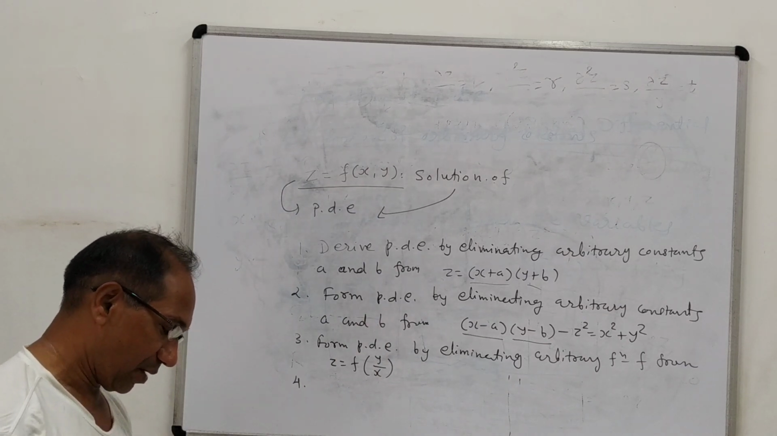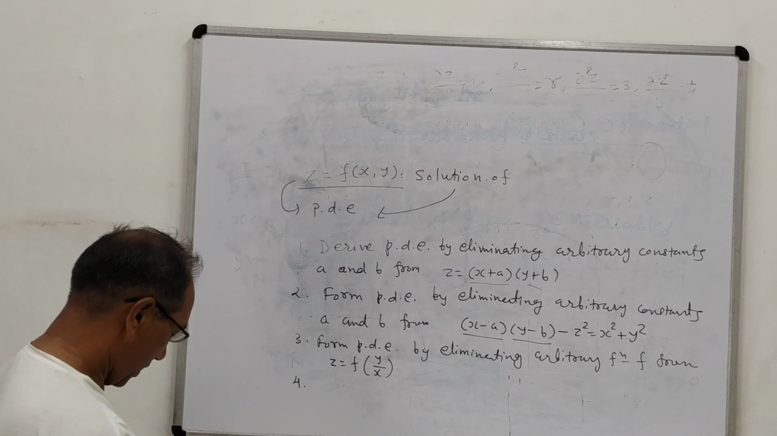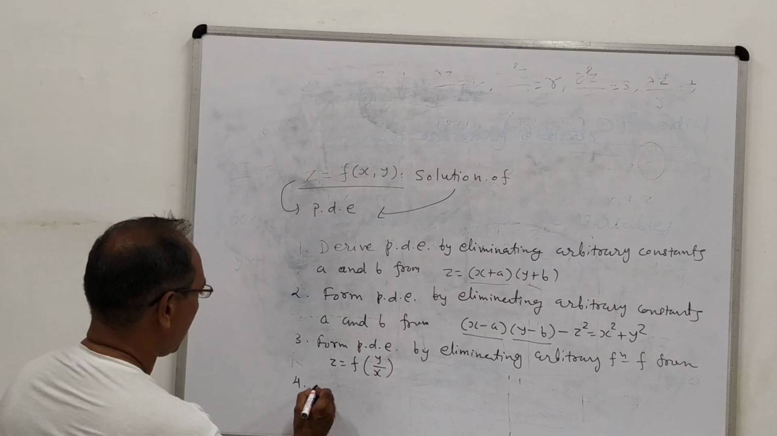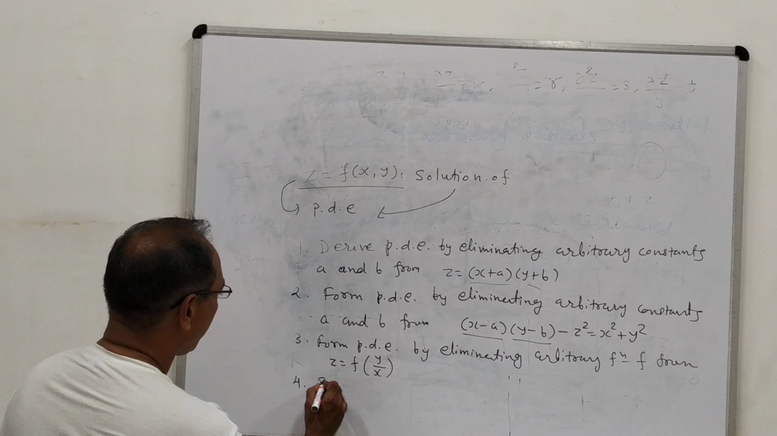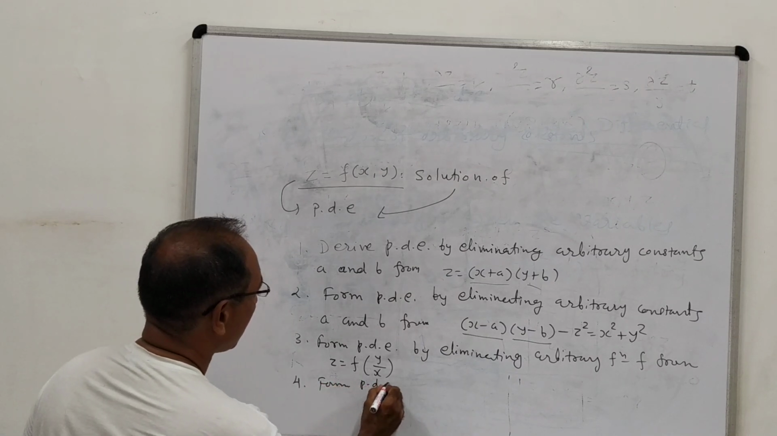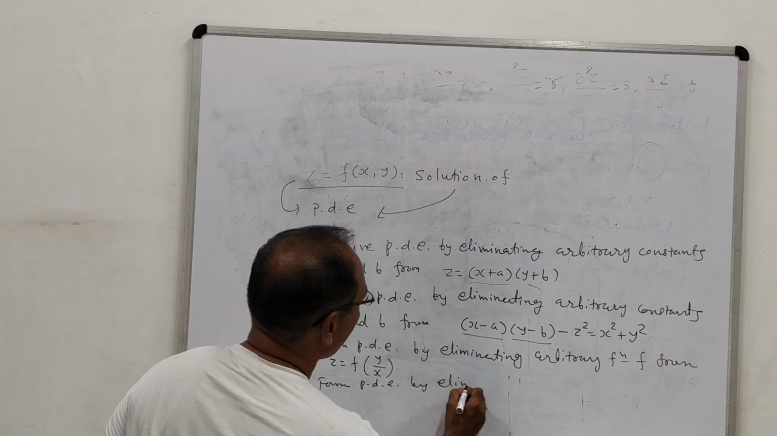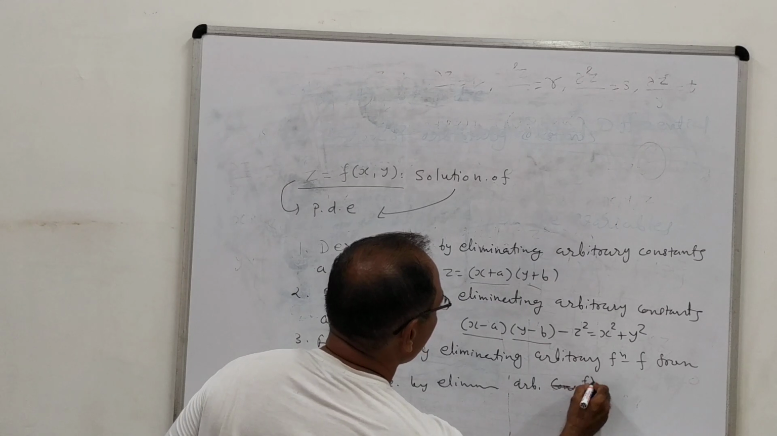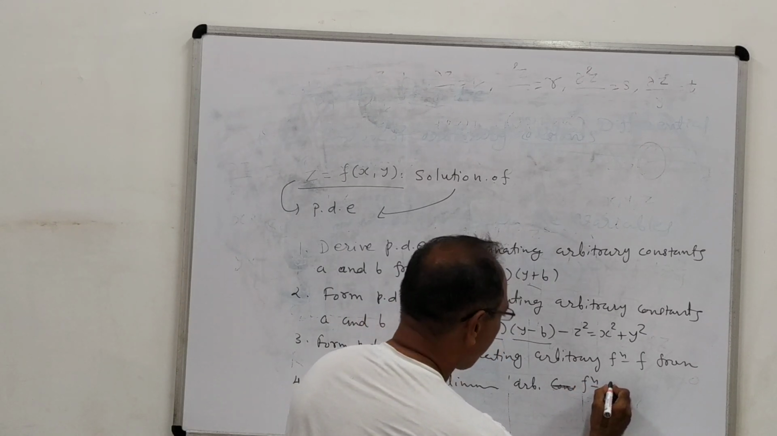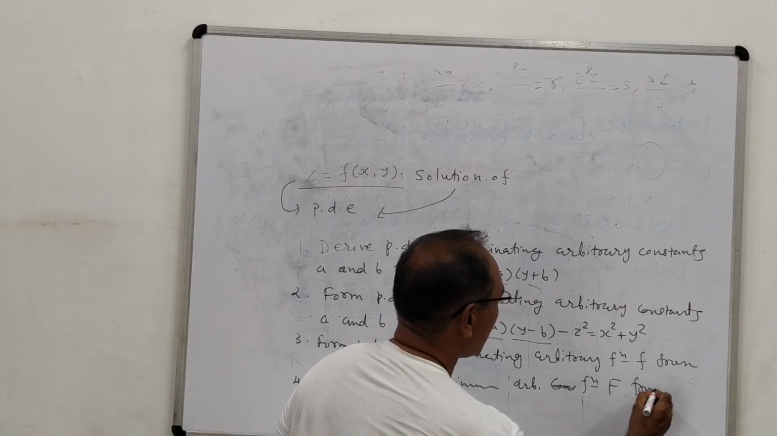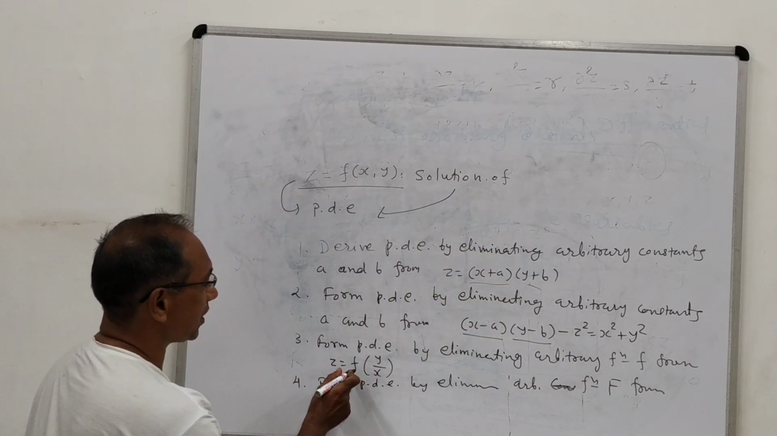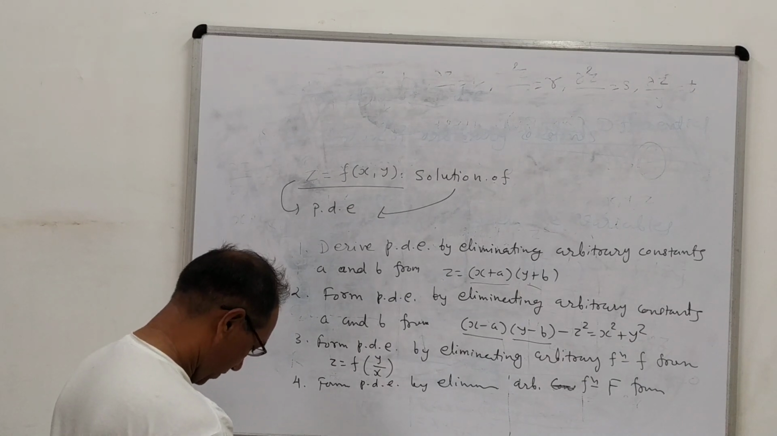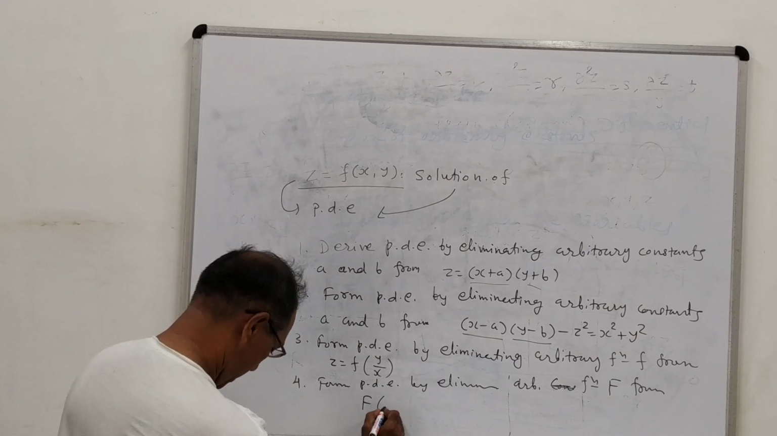Then the fourth example which I would like to give you is: form the PDE by eliminating the arbitrary function phi or capital F. Here, instead of phi I will use capital F. Here, instead of phi I will use small f. Whatever symbol is used, we can do it very easily. So here capital F x square